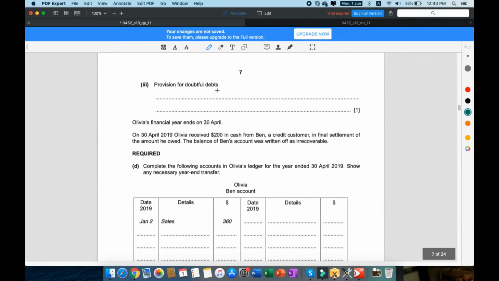Provision for doubtful debts. A provision for doubtful debt is just a predicted or an estimated amount of bad debt that is going to be written off in your books in a year. So, for example, if you have sales of about $100 a month or a year, then you think that, hey, maybe somebody is not going to pay me.